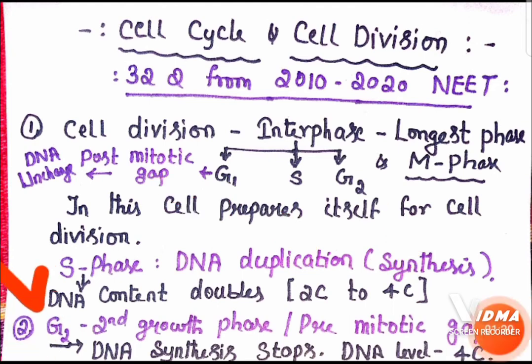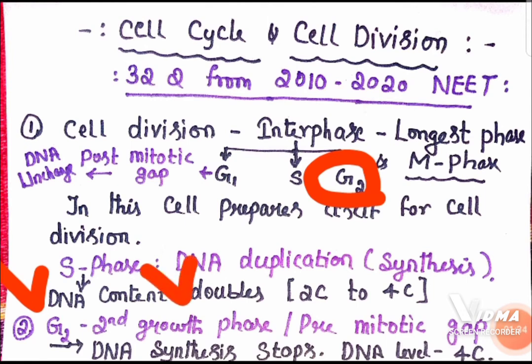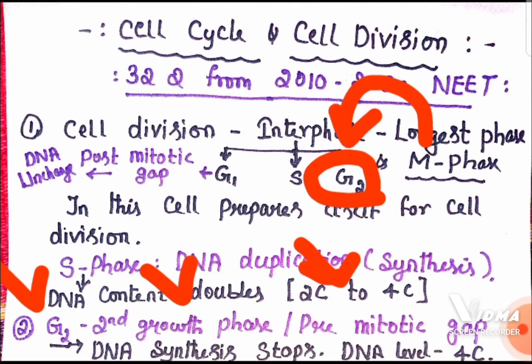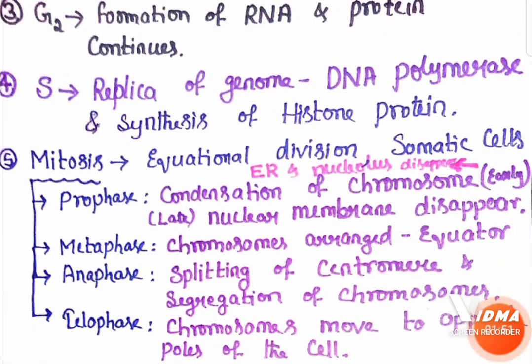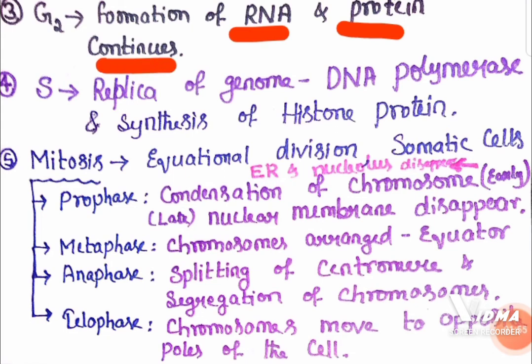G2 phase is considered as the second growth phase or pre-mitotic gap. Means before mitosis this G2 phase is going to occur. That's why pre-mitotic gap. And here DNA synthesis stops, but the DNA level will be the same, 4C only. And here whatever proteins and RNA are required for cell division in M phase, those are going to form in G2 phase.